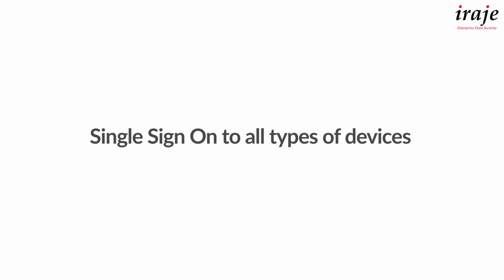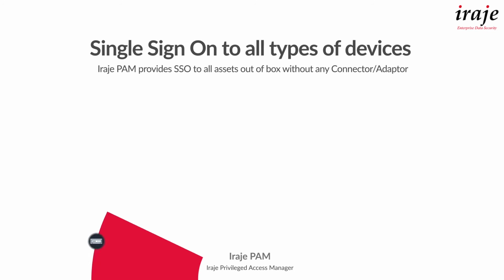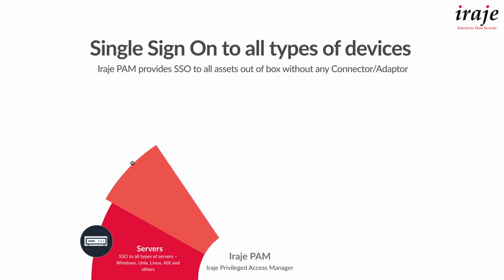Single sign-on to all types of devices. Iraje PAM provides SSO to all assets out of box without any connector or adapter. Servers. SSO to all types of Windows, Unix, Linux, AIX servers. Routers and switches. SSO to all types of routers and switches.